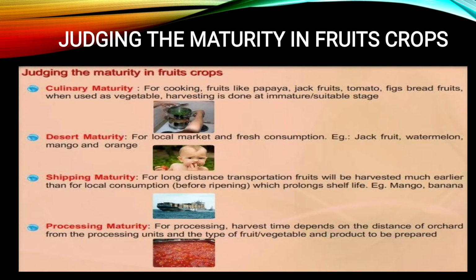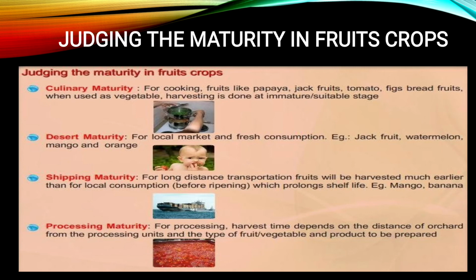So how to judge the maturity in fruit crops? There are four ways: culinary maturity, dessert maturity, shipping maturity and processing maturity. So what is culinary? For cooking, fruits like papaya, jackfruit, tomato, fig, breadfruit, when used as vegetables, harvesting is done at the immature and suitable stage. Means when we want to use them.